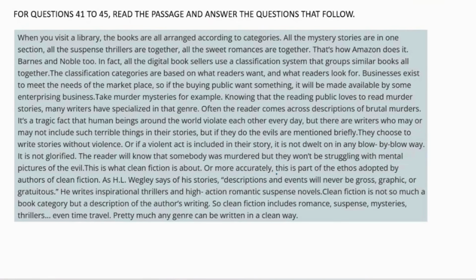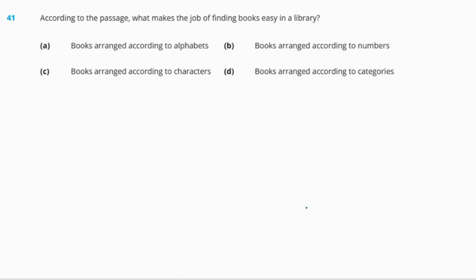Or more accurately, this is part of the ethos adopted by authors of clean fiction. As H.L. Wegley says of his stories, descriptions and events will never be gross, graphic, or gratuitous. He writes inspirational thrillers and high action romantic suspense novels. Clean fiction is not so much a book category as a description of the author's writing. So, clean fiction includes romance, suspense, mysteries, thrillers, even time travel. Pretty much any genre can be written in a clean way. Okay, so this was the passage. Now, let us try to solve the questions that follow.